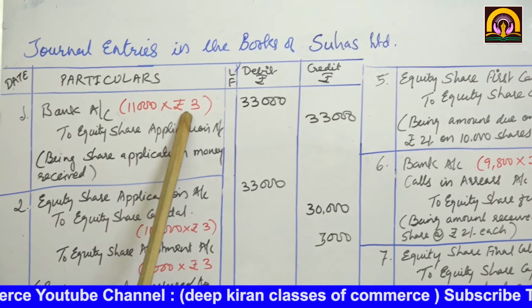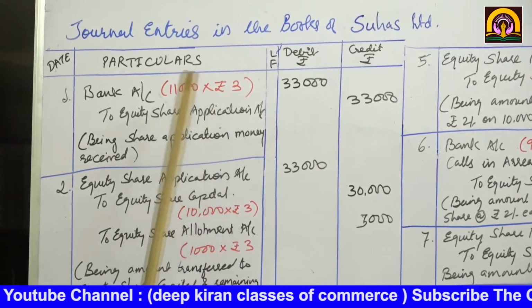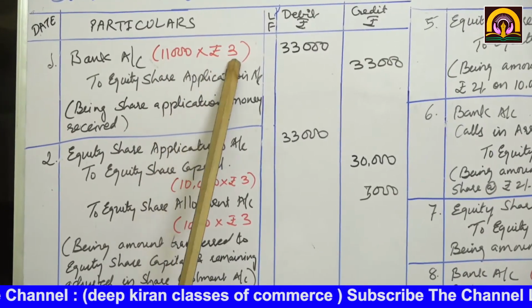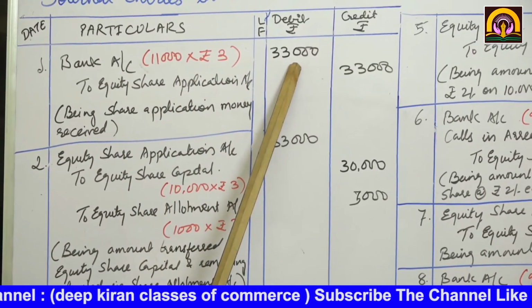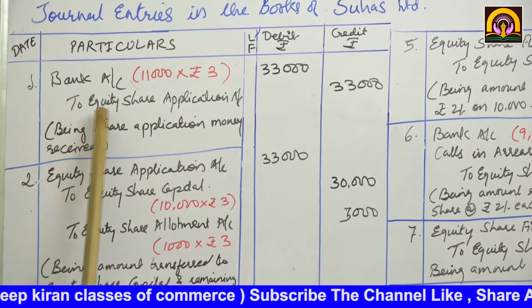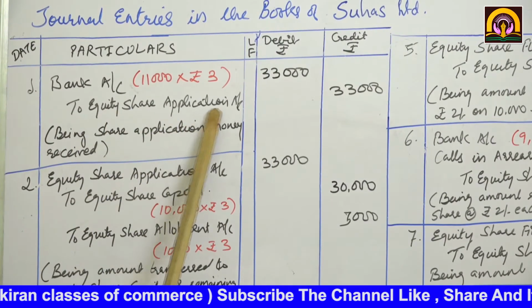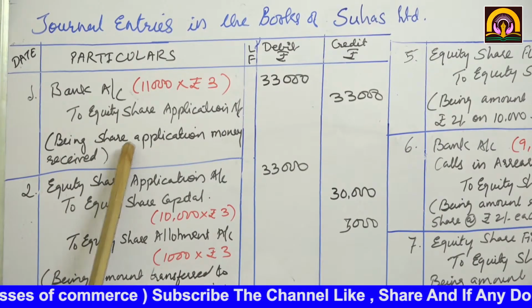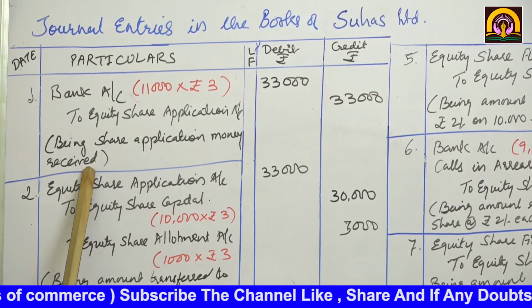And what was the application money? Rupees 3. So bank account debit 11,000 into rupees 3, here debit 33,000. To equity share application account 33,000. Being share application money received.